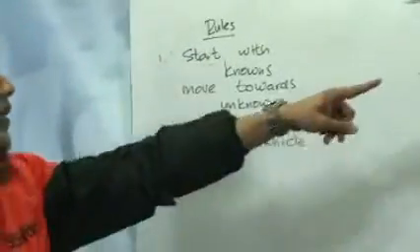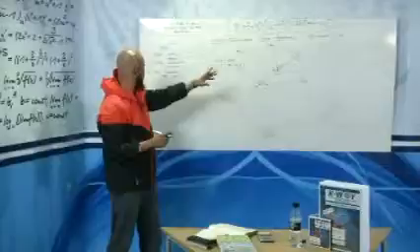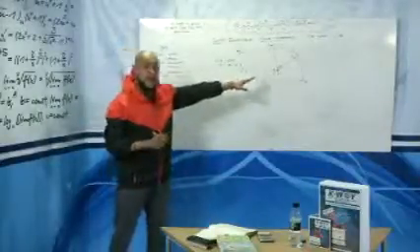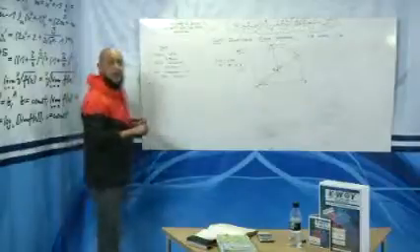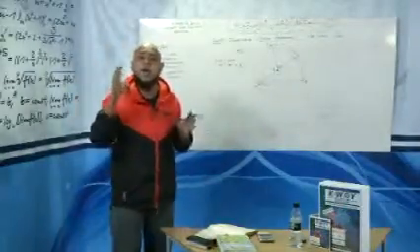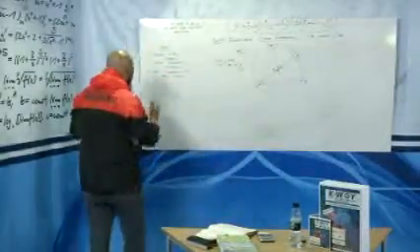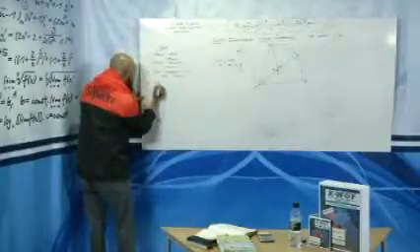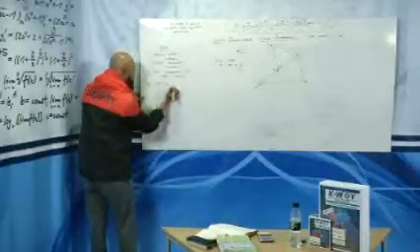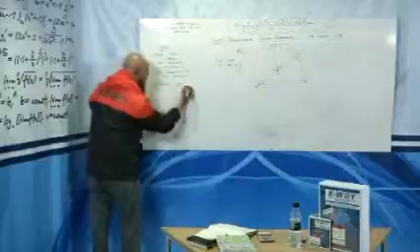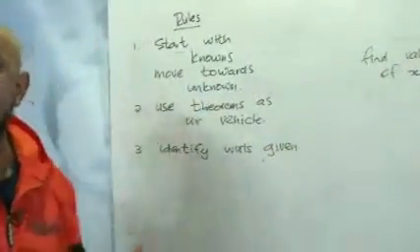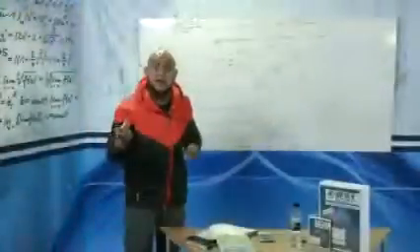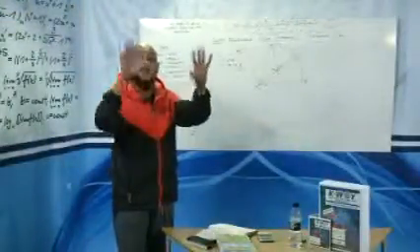So we start with the knowns, moving towards the unknowns. We use our theorems as a vehicle. Step number 3, we identify what's given. So we identify the theorems even before we begin with our problem, because we will have a map.